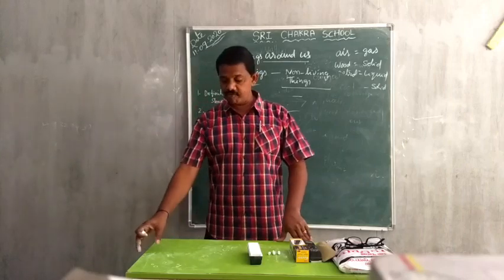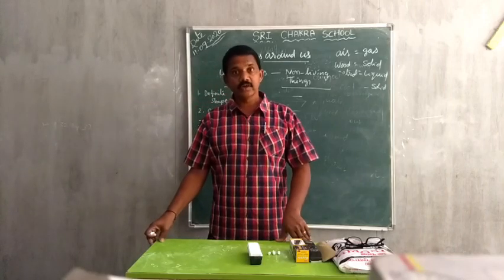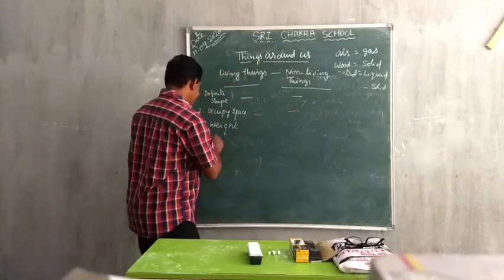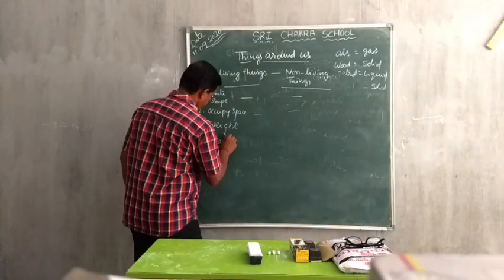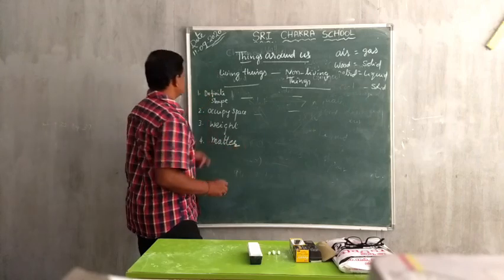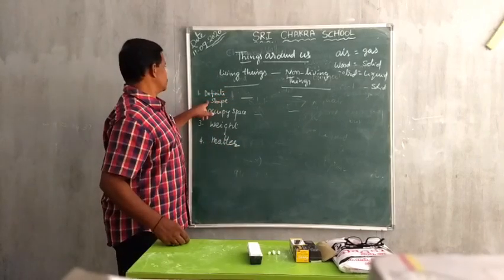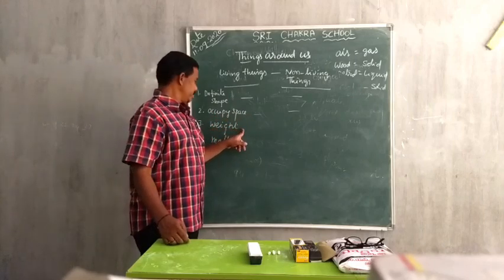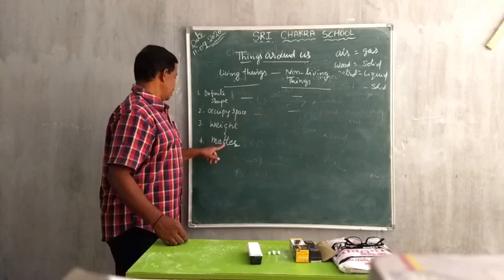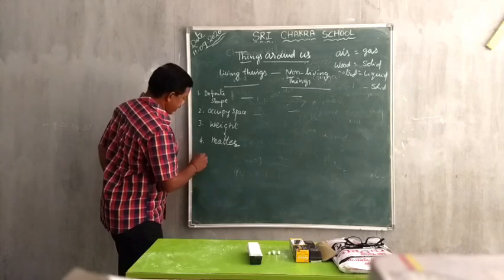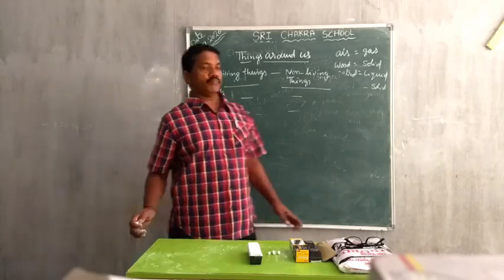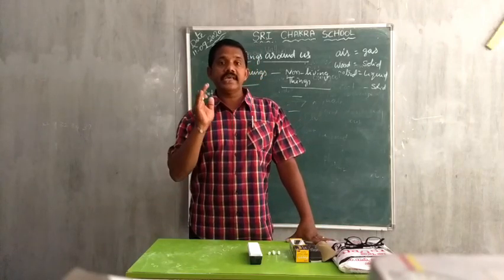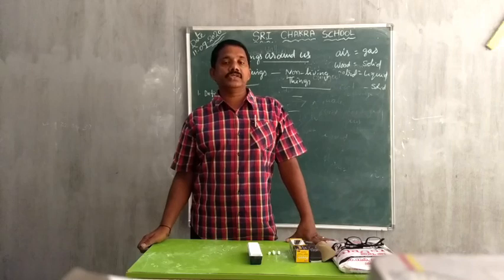A table is made up of wood, nails, all these things. So, living things and non-living things have definite shape, occupy space, have weight, and have matter. In this way, they have certain same characteristics.